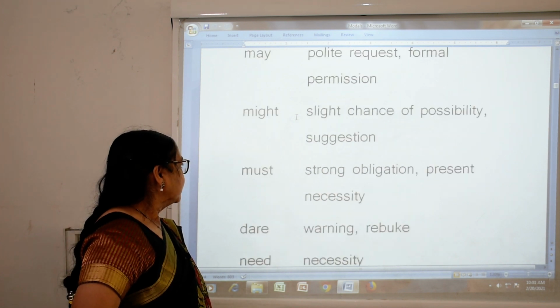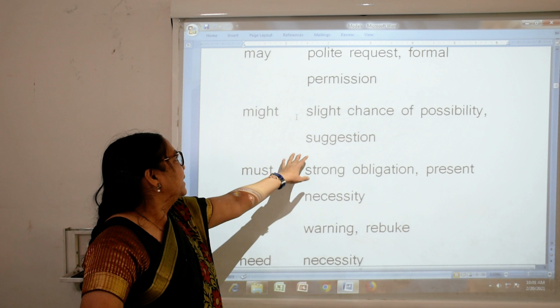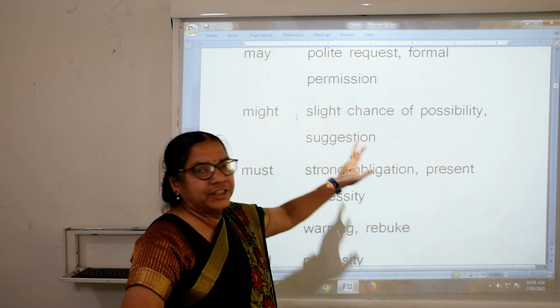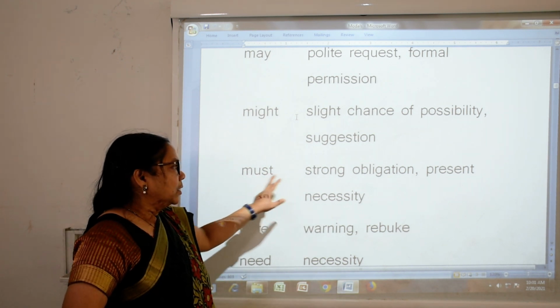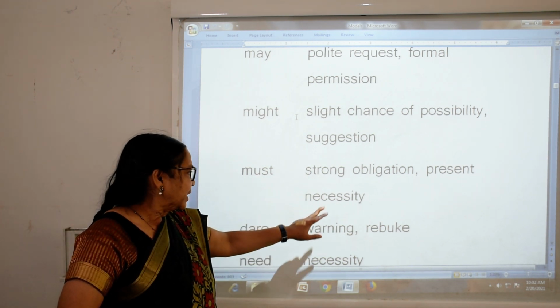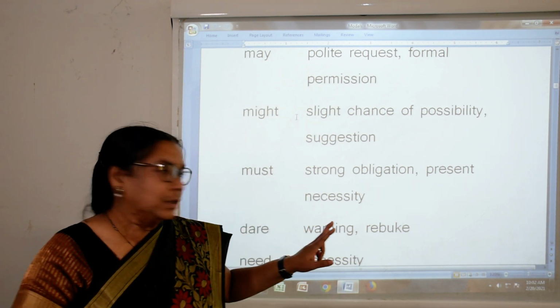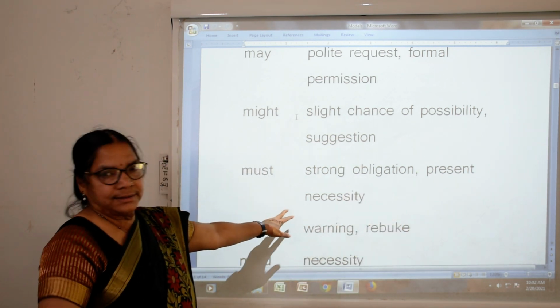Now might. Might is used for suggestion and slight chance in the possibilities. Now must: strong obligation, present necessity. You must. Strong obligation and present necessity.